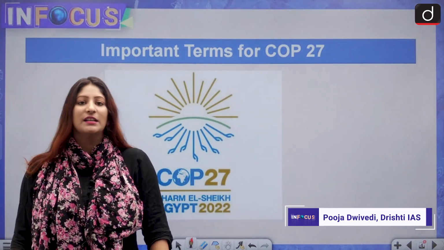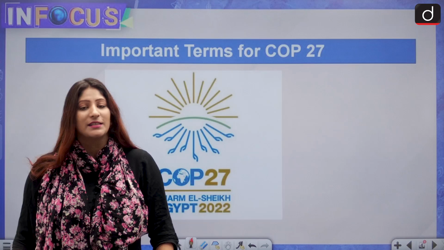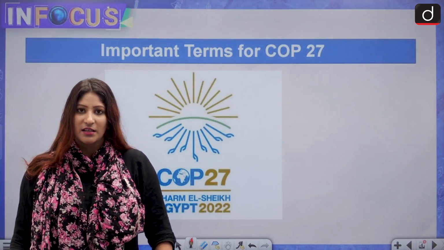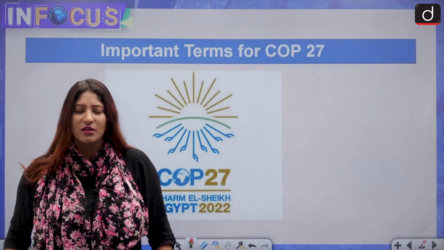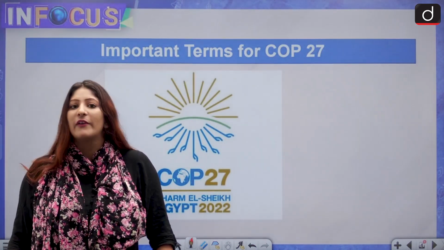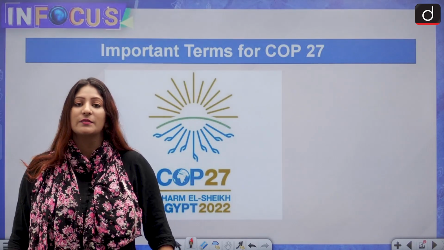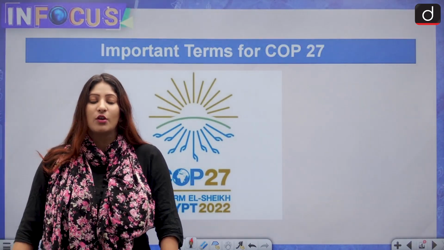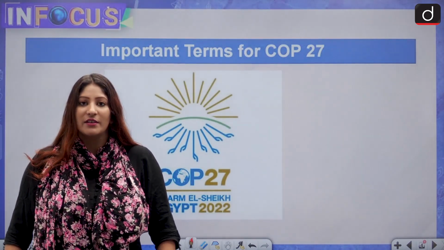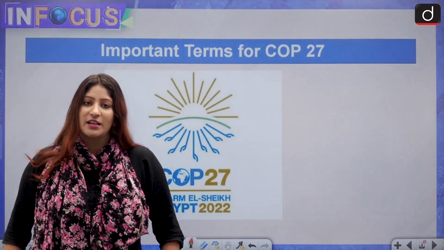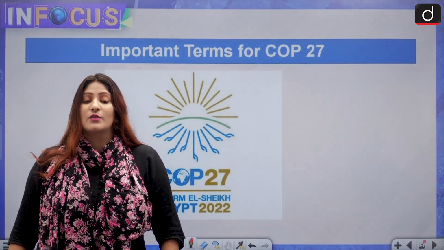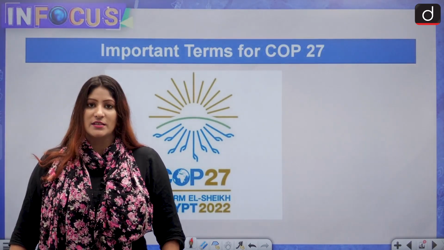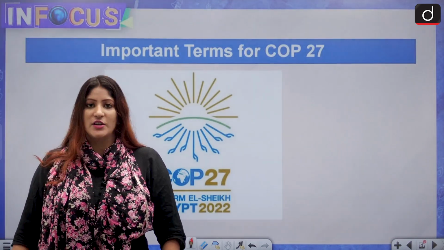You must be reading about Conference of Parties under UNFCCC. You must be getting certain terms which are recurring in nature, but it might not be very clear to you what these terms mean. As Conference of Parties 27 at Sharm el-Sheikh in Egypt from 6th of November onwards, it is going to be extremely significant from the perspective of your examination.